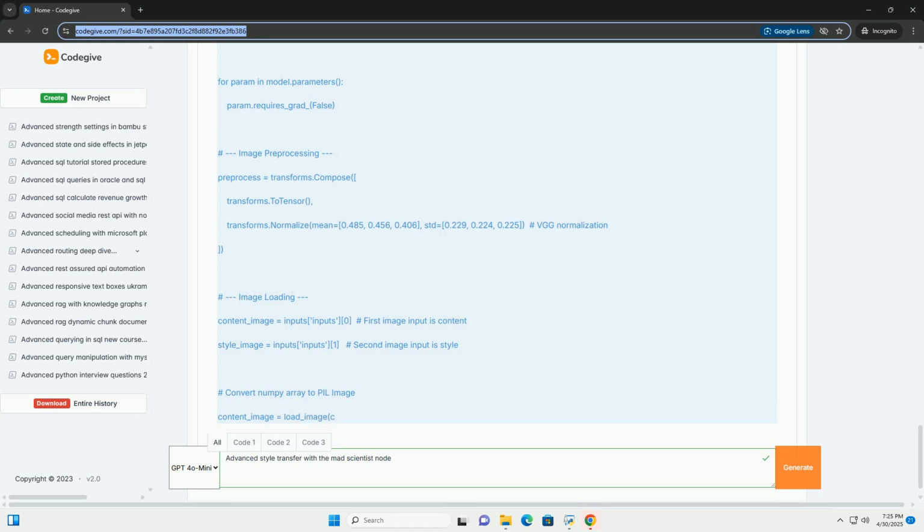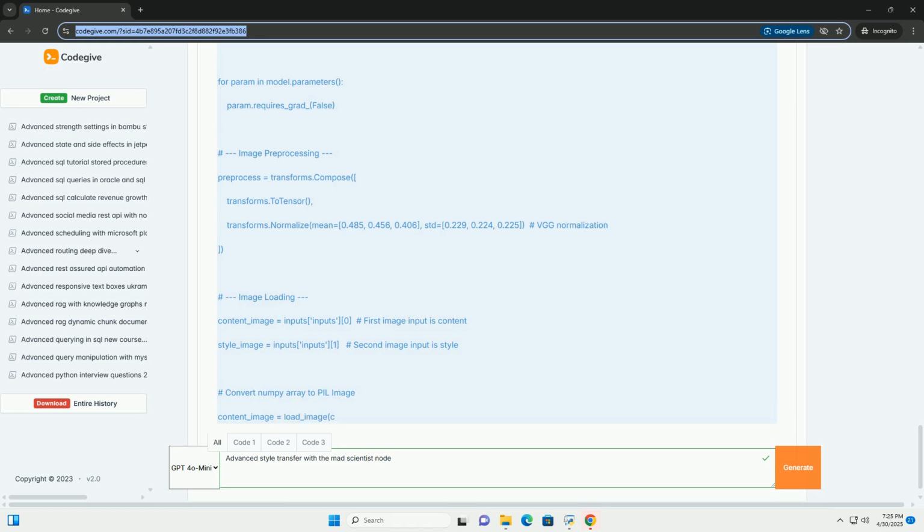5. Add the Mad Scientist node. Add a custom node, then select Mad Scientist. You'll need to install the Mad Scientist node if you don't already have it. 6. Connect nodes. Connect the image output of both load image nodes to the input of the Mad Scientist node. 7. Add a preview image or save image node.